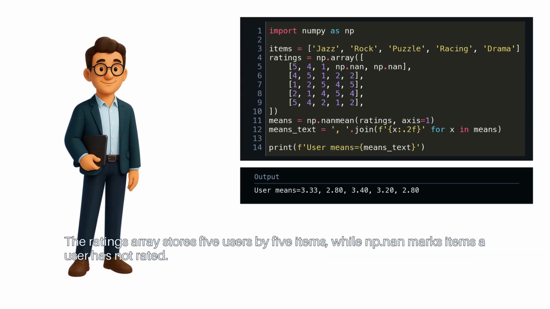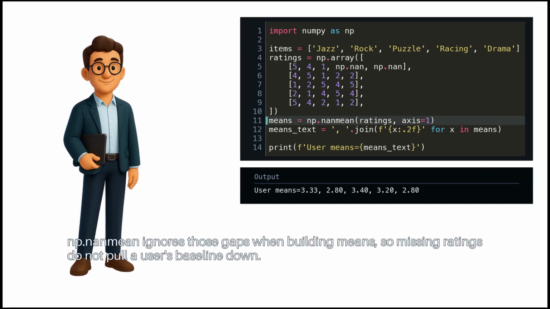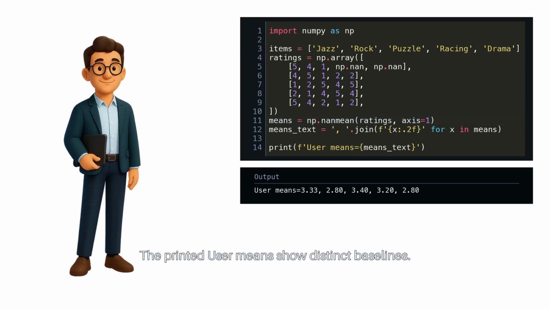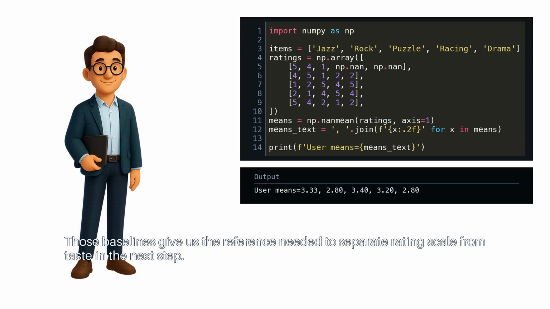The ratings array stores 5 users by 5 items, while np.nan marks items a user has not rated. np.nanmean ignores those gaps when building means, so missing ratings do not pull a user's baseline down. The printed user means show distinct baselines. Those baselines give us the reference needed to separate rating scale from taste in the next step.